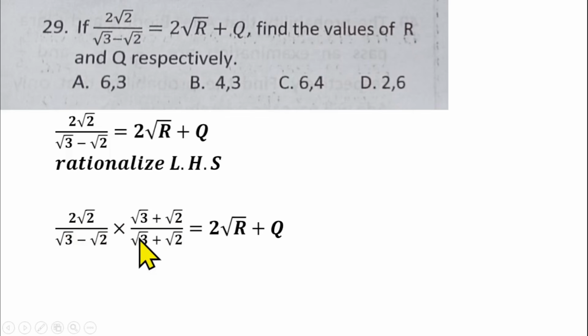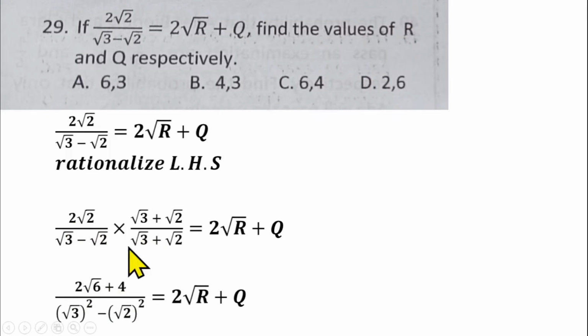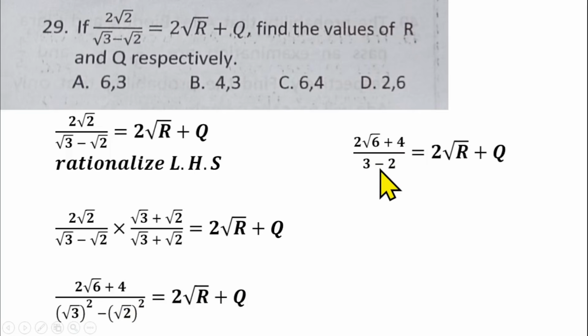2√2 times √3 will give us 2√6, plus 2√2 times √2 will give us 4, since √2 times √2 is 2, then 2 times 2 gives this 4. So over the denominator, which is a difference of two squares, you have √3 squared minus √2 squared equals 2√r plus q. You simplify further, √3 squared is 3, minus √2 squared is also 2. So we'll have 2√6 plus 4 over 3 minus 2. 3 minus 2 is 1. So that means we'll be left with 2√6 plus 4 equals 2√r plus q.